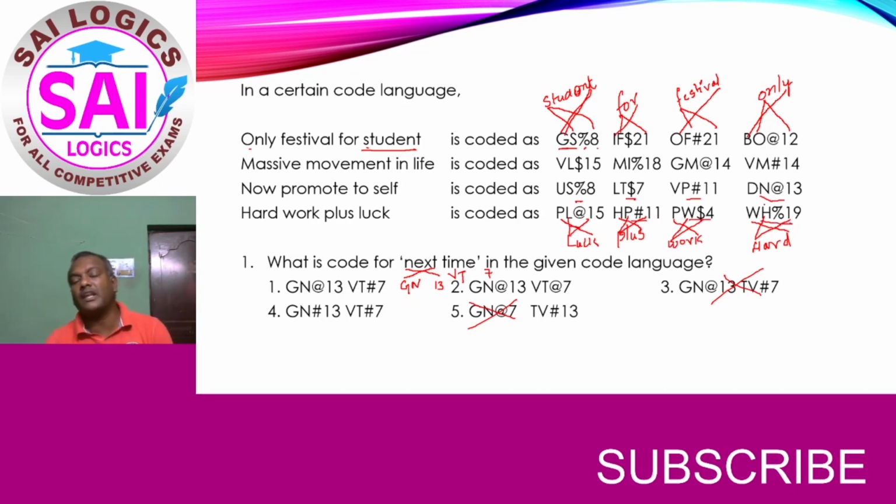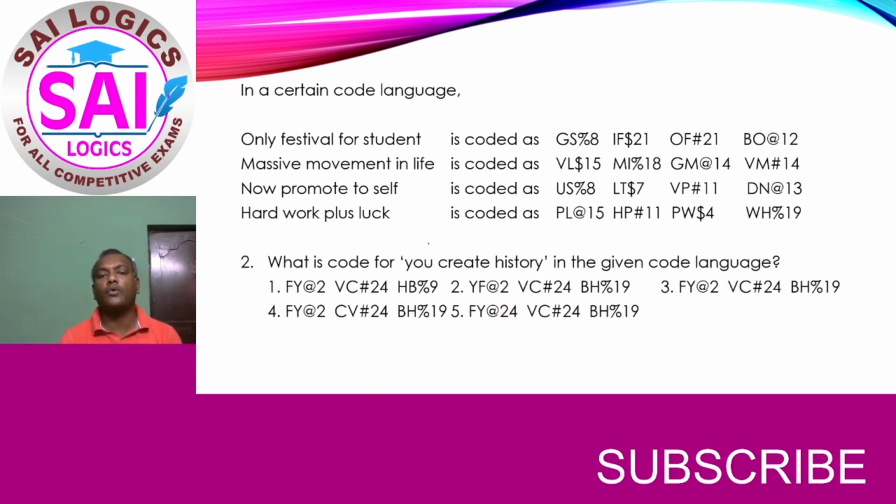So that means it is very clearly observed, in no sentence have two same symbols been coded for two words. So if you observe option number 4, these two words have been coded with the same symbol. This is not mentioned in the question, so option number 4 is the wrong answer. And even if you see option number 2, the same symbol has been coded for both the words, so this is also wrong. So finally our right answer is option number 5.